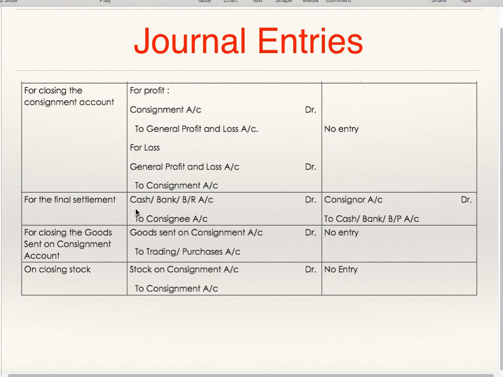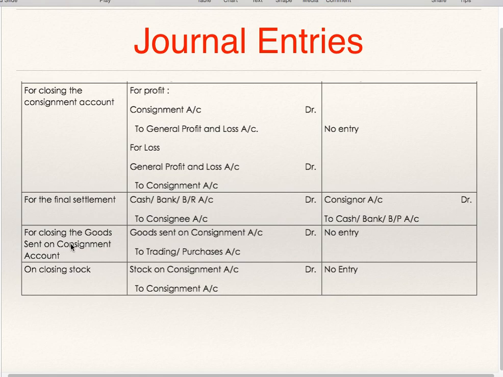Final settlement: cash, bank, bills receivable account debit to consignee's account. Consignor's account debit to cash, bank, bills payable. Consignee will prepare only consignor's account and he will close consignor's account by transferring it to either cash or bank, or if he has accepted to pay the bill, to bills payable account.